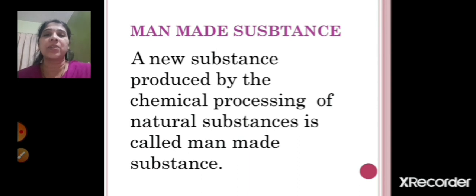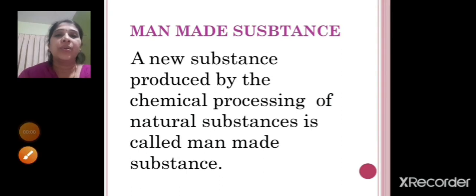So natural substances are those which are available in nature, right? Naturally. And man-made substances are those which are made by man. So you all know, children, that man is always on the lookout for new things. So he always strives to get new things. He takes the natural substance, chemically processes it, and then makes a man-made substance, so that man's life becomes more and more comfortable, right?